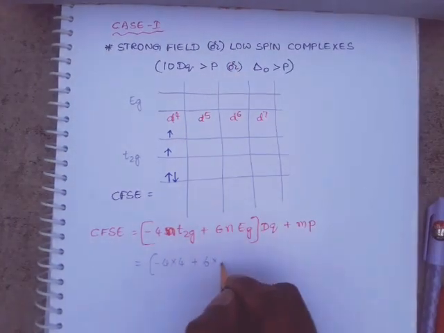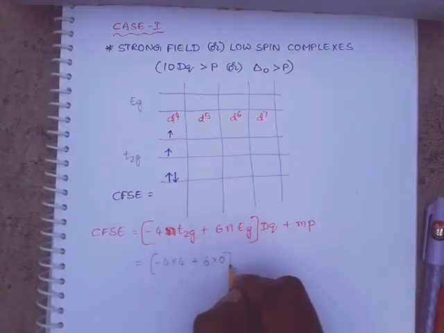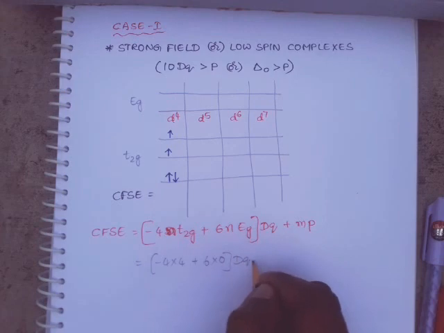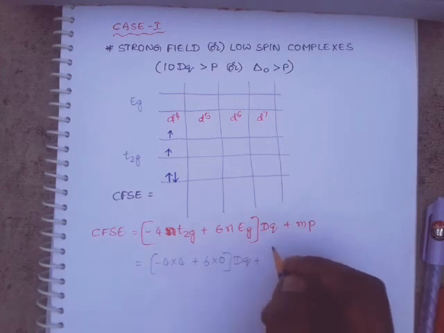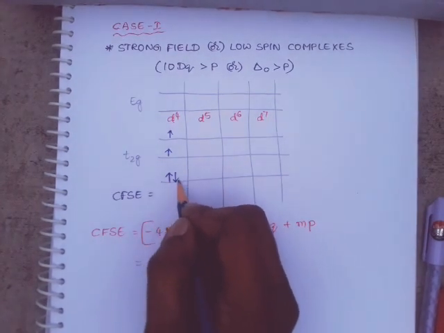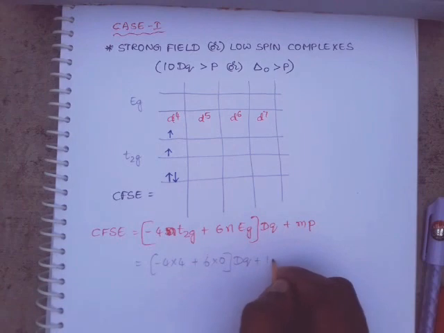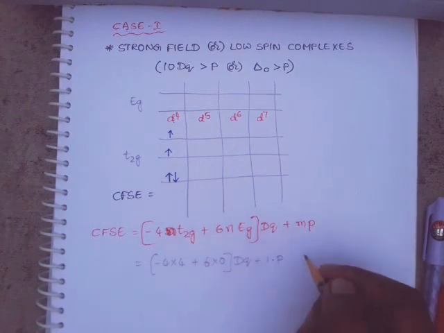No electrons, so its value is 0 into Dq, plus m, the number of paired electrons. One pair is there, so 1 into P, the pairing energy.